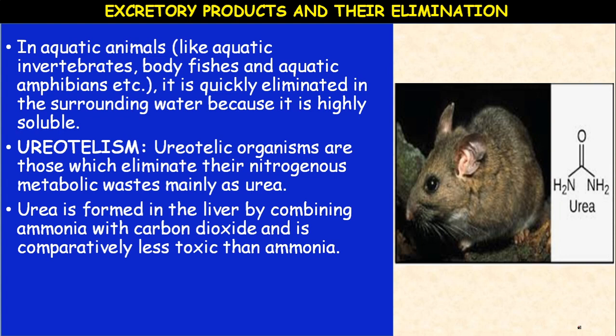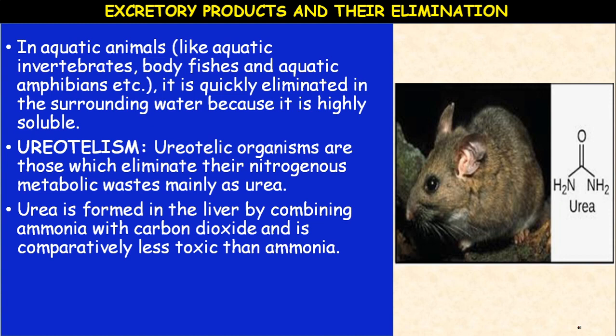So there is one specific cycle that takes place in the terrestrial animals, mammals. So that is the ornithine cycle. It is a special cycle that takes place in the liver.